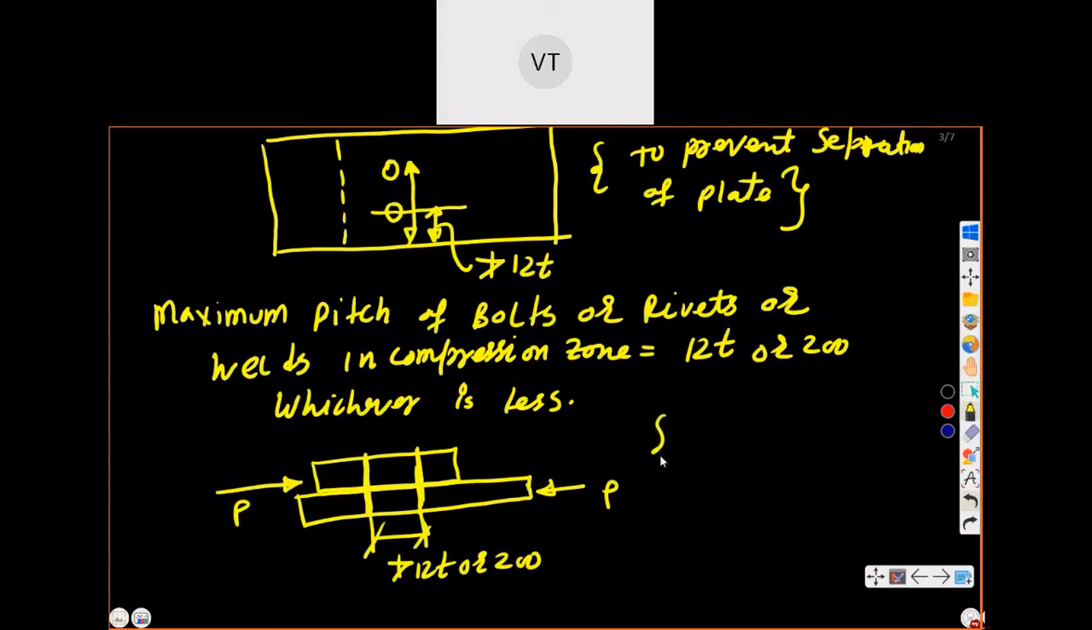So why is this value provided? What is the reason behind it? So 12T or 200, whichever is less, is provided. Okay, if I provide more value, suppose I provide in red color, I show here. If I provide one bolt here and one bolt here, so someone will put a screw. Now students, we will discuss again.